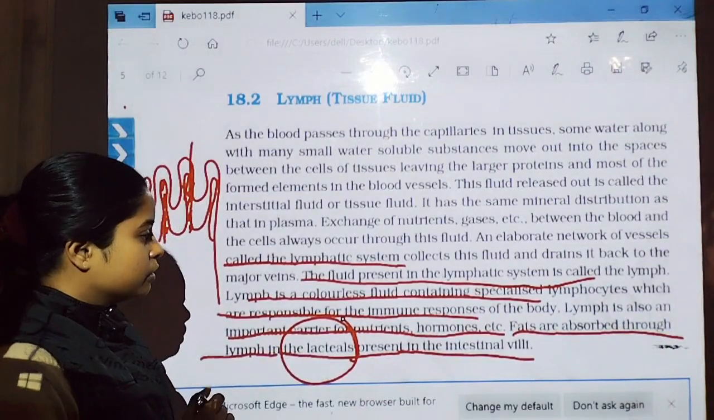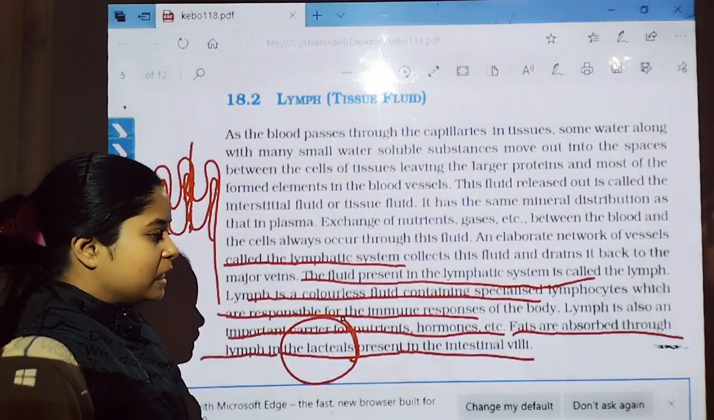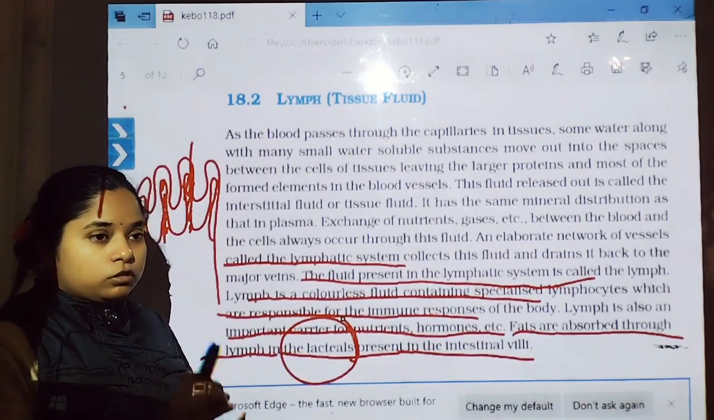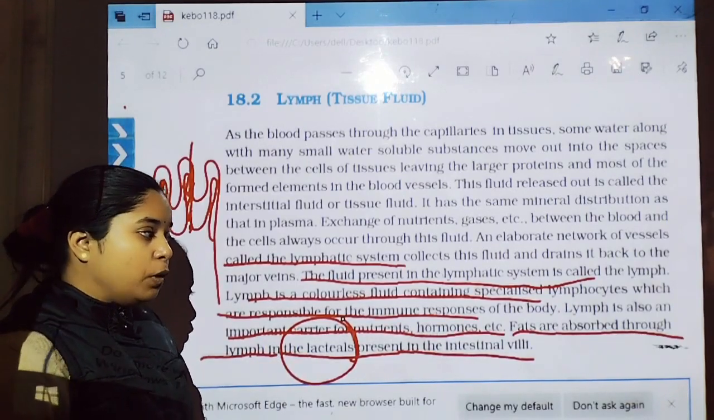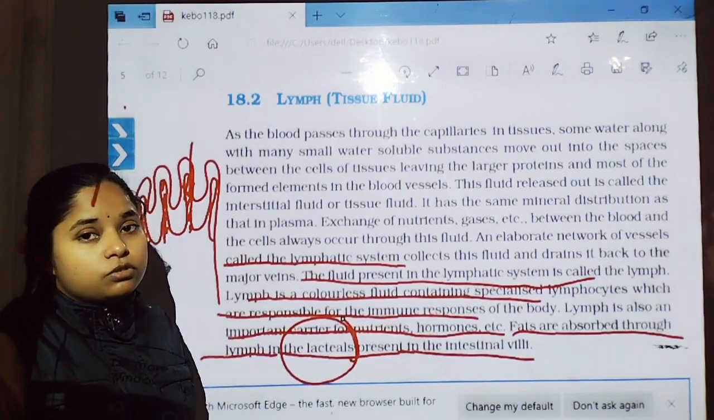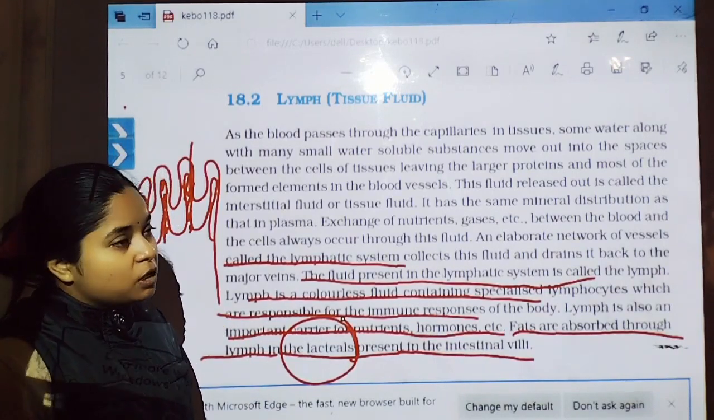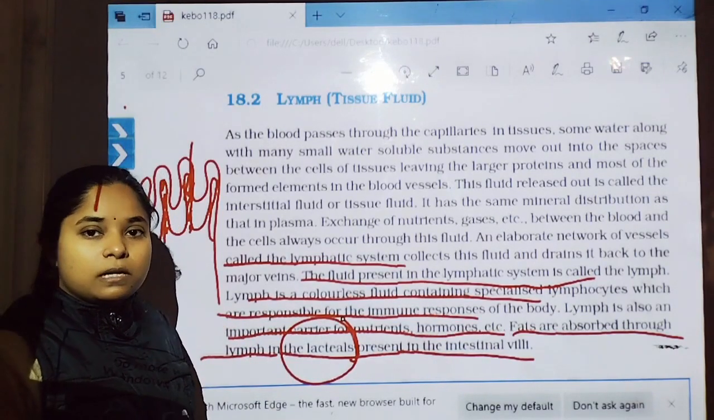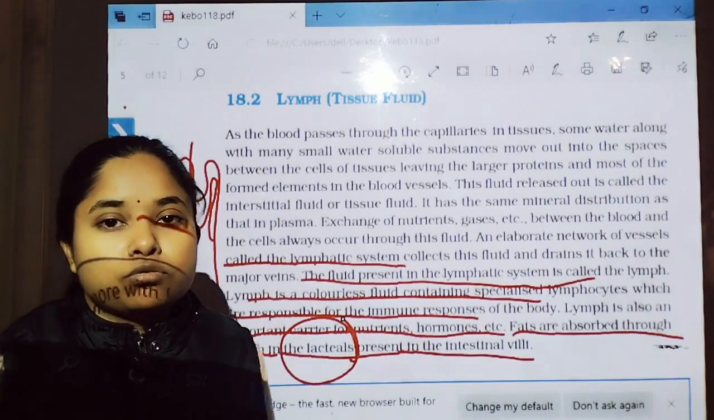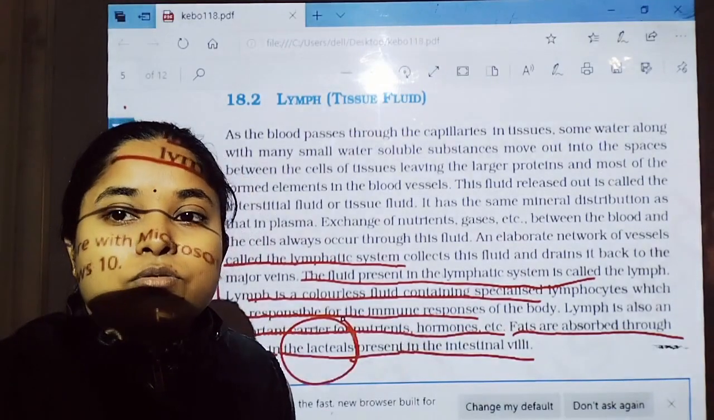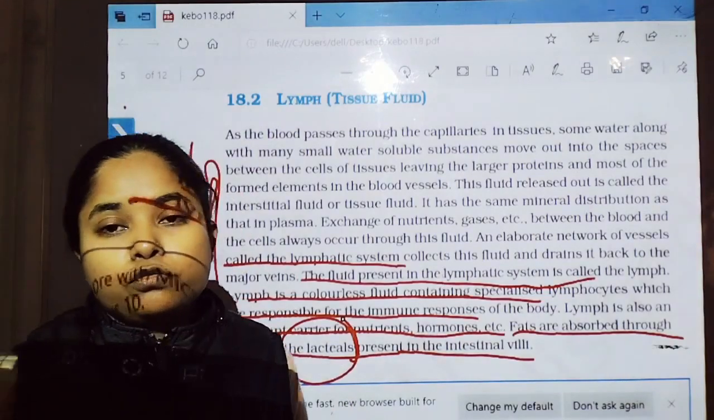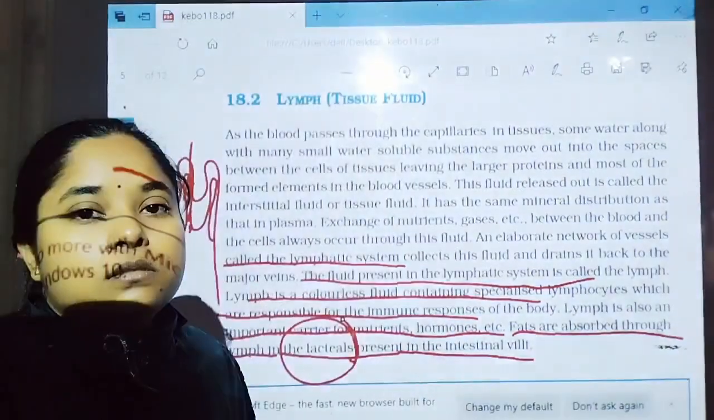Now what happens during this time? Our immune system cells are transferred by the lymphatic vessels to the site of infection. So it is important to know. Another important thing is that hormones and nutrients are all transported to the cells through the lymphatic vessels. Fats are also absorbed in the lacteals of the small intestine. So students, that is overall about lymph or tissue fluid. Now let us discuss the next topic.